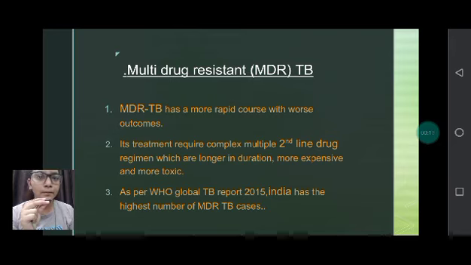Multi-drug resistant MDR TB has a more rapid course and worse outcomes, because it is resistant to all of the drugs. Its treatment requires complex multiple second line drug regimens which are longer in duration, more expensive, and more toxic. As per WHO, India has the highest number of MDR TB cases.